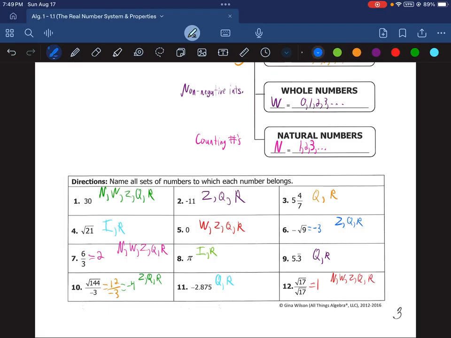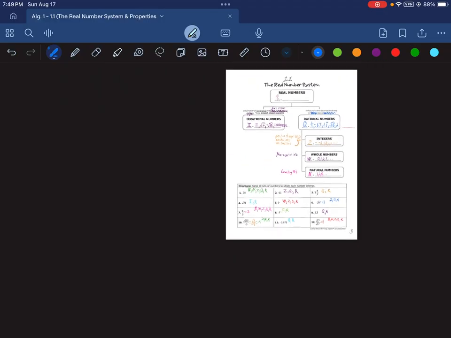So now notice as we look back on these 12 that all 12 of them are real numbers, because as we talked about earlier, every single number we will encounter this year in Algebra 1 is a real number.